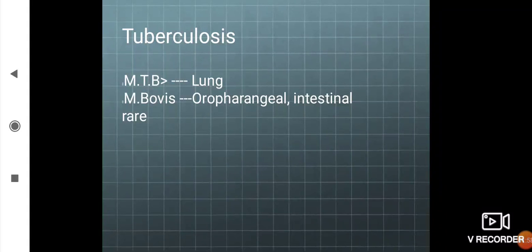Yes, it has mycolic acid in its cell wall, and due to the presence of mycolic acid, the bacilli are acid fast. That means the bacilli take up the stain carbol fuchsin, and they are not decolorized using sulfuric acid, which is almost 20% in the case of acid fast bacilli. Who is the founder of this stain? Ziehl-Neelsen is the scientist who identified this stain for the first time, and so from his name this acid fast stain is also known as Ziehl-Neelsen stain.